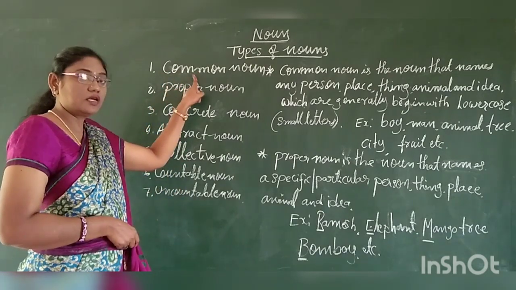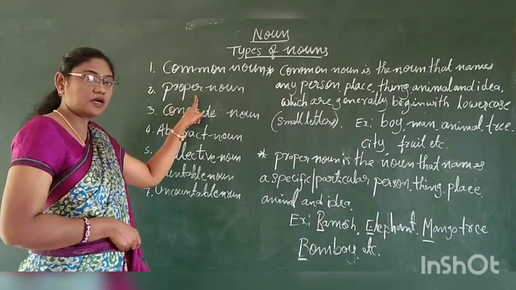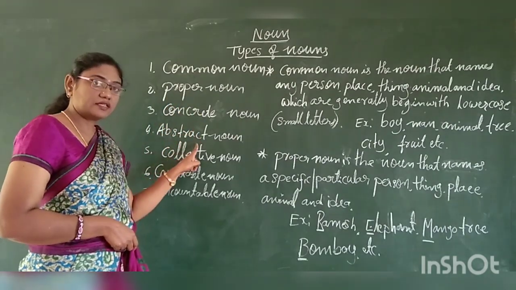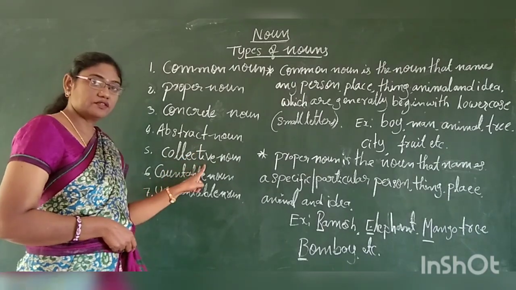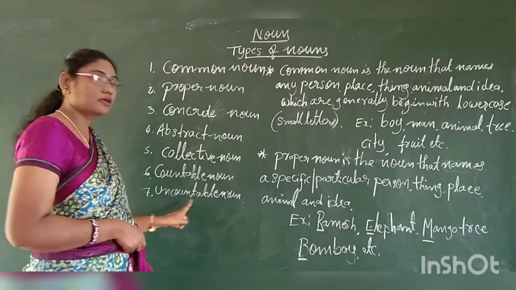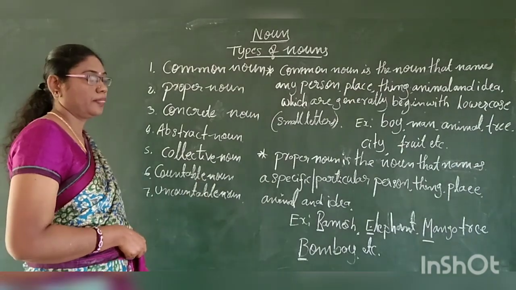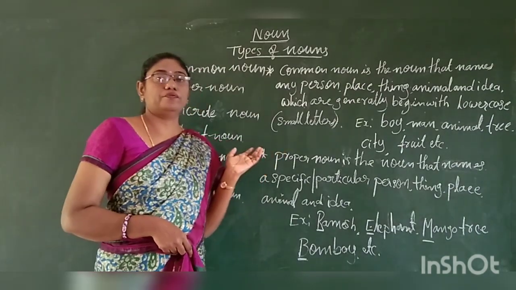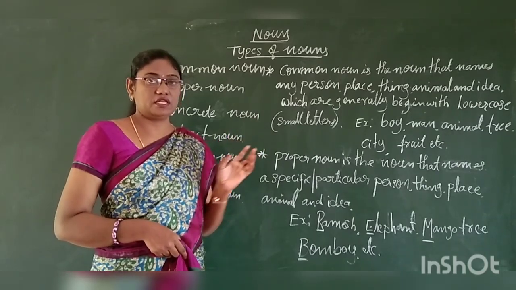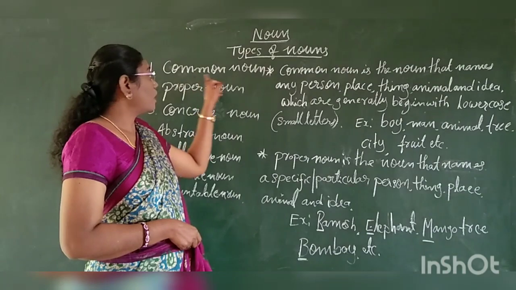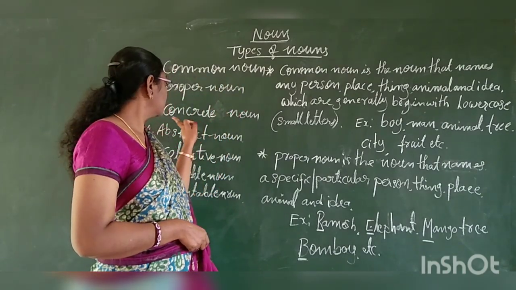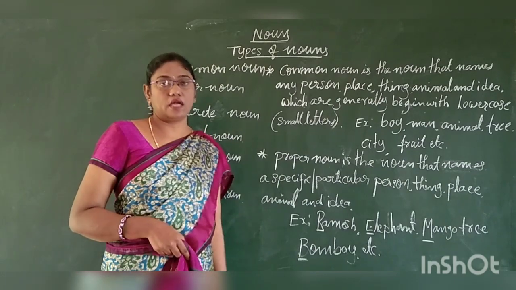First one is common noun, proper noun, concrete noun, abstract noun, collective noun, countable noun and uncountable noun. In this video, I am going to discuss detailed information about the common noun and proper noun and concrete noun and abstract noun.